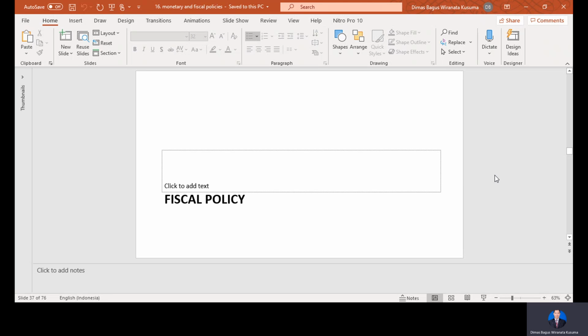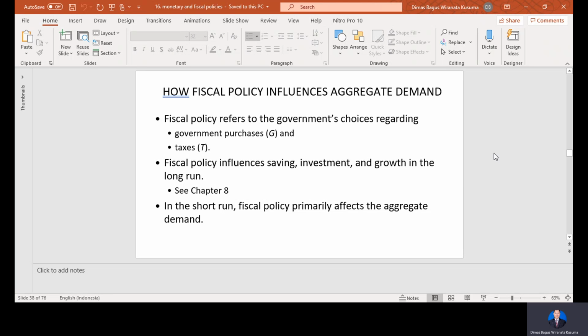Previously, you learned about aggregate demand and monetary policy, and now we try to discuss a little bit about fiscal policy. So, how does fiscal policy influence aggregate demand? Fiscal policy here refers to the government's choices regarding government purchases, G, and taxes.